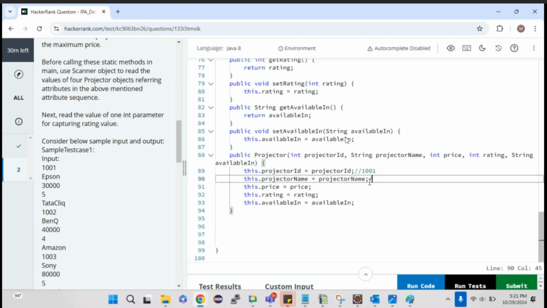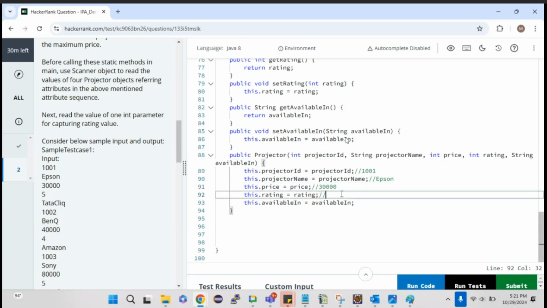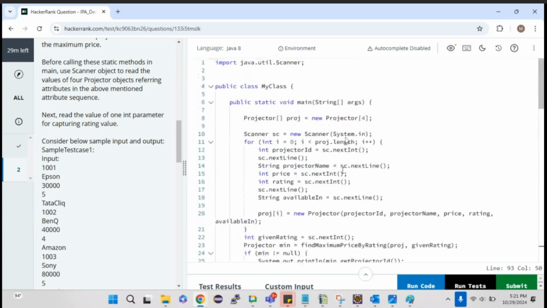And here this is Epson. So the second value is Epson. Third one is 30,000, right? So the price is 30,000. Rating is 5. And available in is Tata Click. Okay. So this is where only after calling the constructor, the values will become the actual variables.